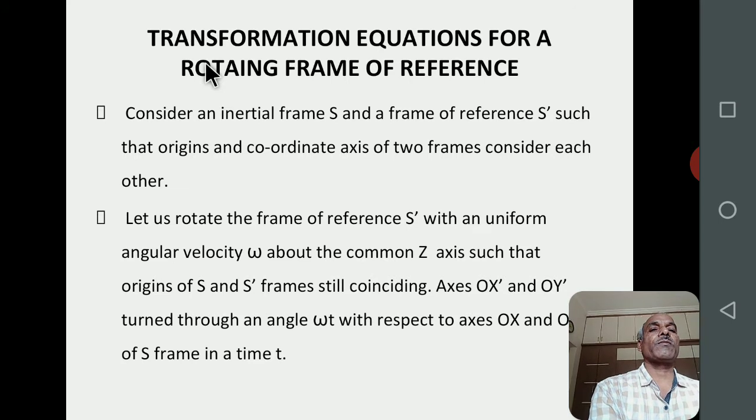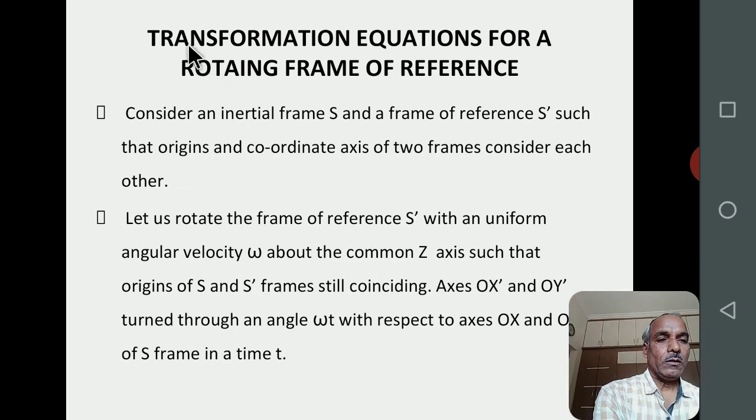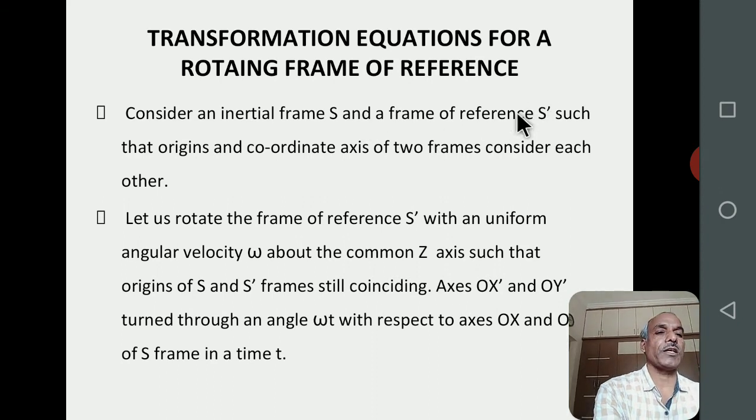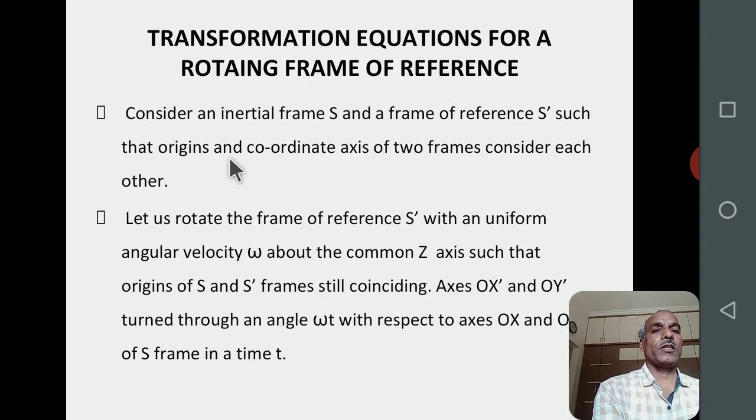To obtain the transformation equations for rotating frame of reference, let us consider an inertial frame S and a frame of reference S dash such that origins and coordinate axes of two frames coincide with each other.